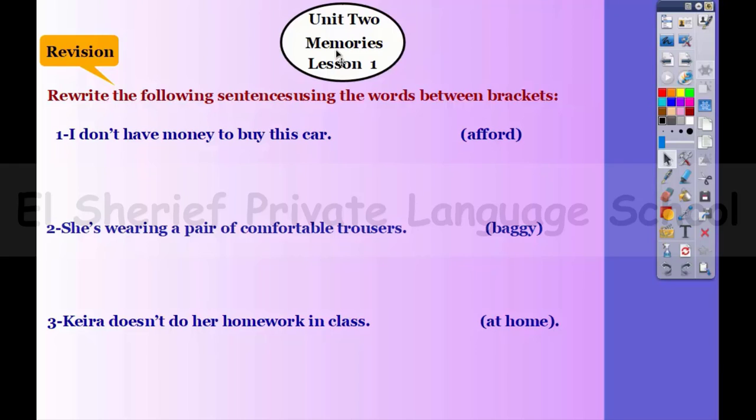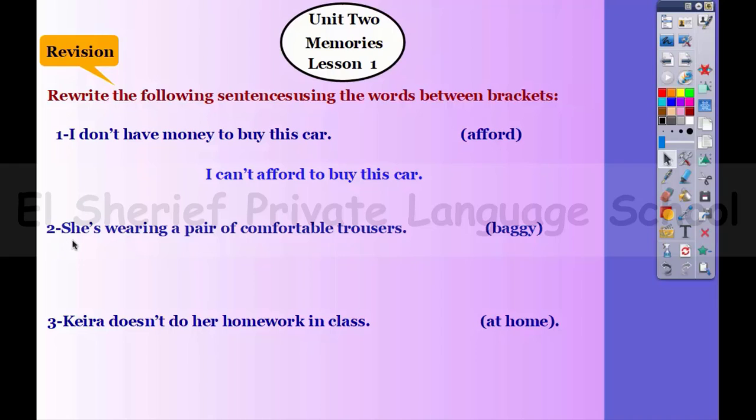Before diving deep into this unit, we have to have a quick revision on what was previously discussed. So let's do this exercise here. Rewrite the following sentences using the words in brackets. Number 1, I don't have enough money to buy this car. Use afford. Here the word afford means to have enough money to do something, and the preposition that comes with it is to. So the sentence is going to be something like this: I can't afford to buy this car.